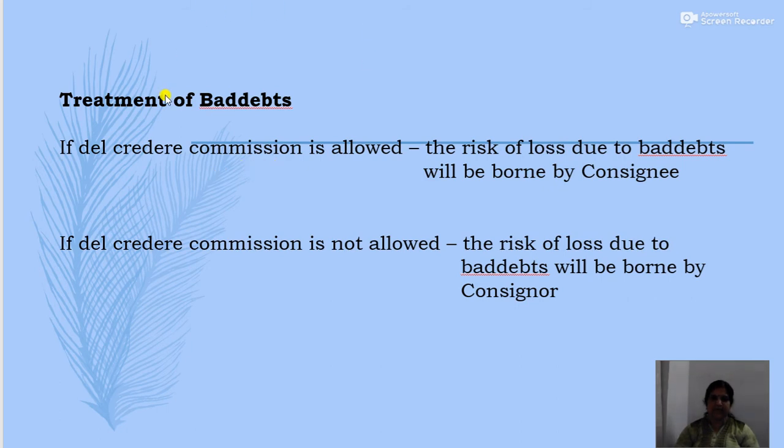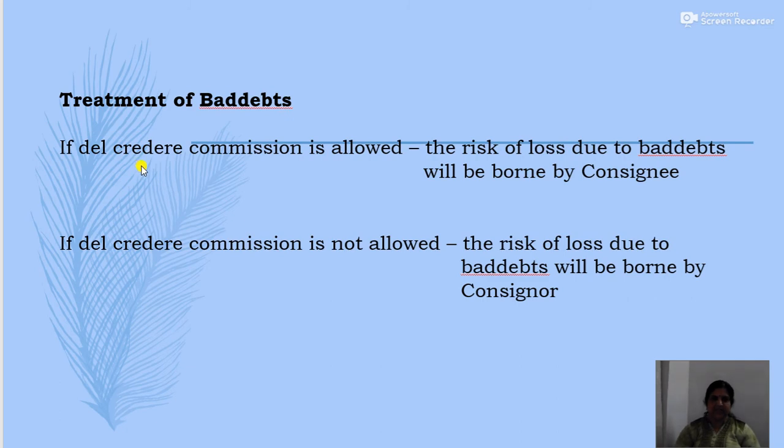So when we talk about the treatment of bad debts, we must know whether the consignor has paid or allowed the del credere commission, or has not allowed or paid it.